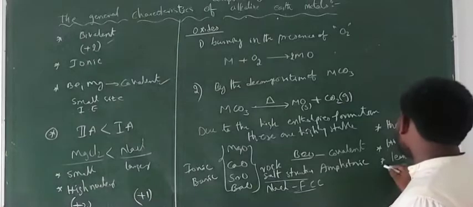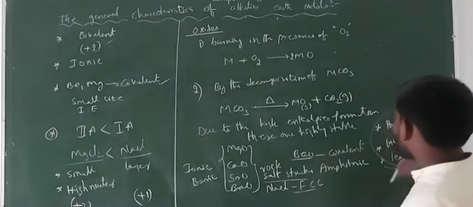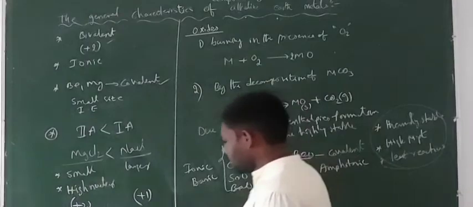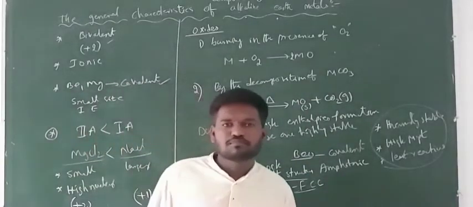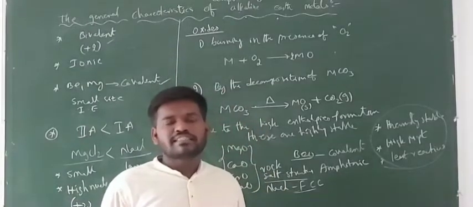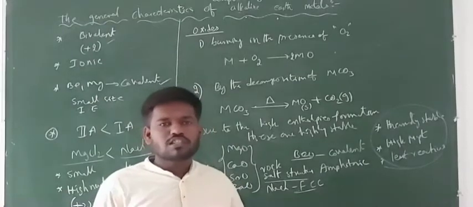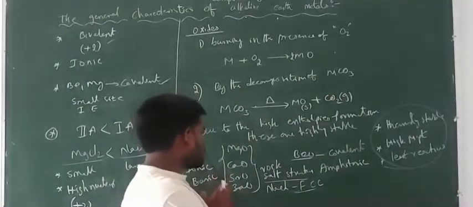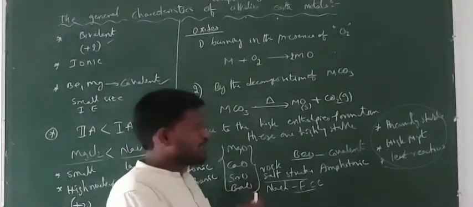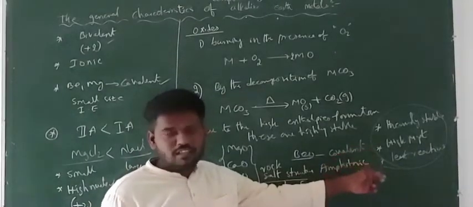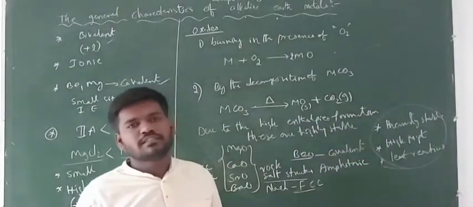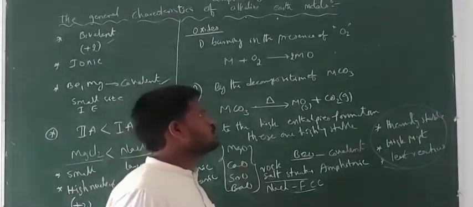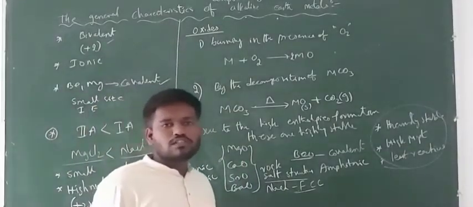Due to these properties, these oxides are used to make the walls of the furnace. A furnace is used in the extraction of metals to heat different types of ores. The walls of the furnace are made up of the oxides of the alkaline earth group elements because these are chemically inert, thermally stable, and have high melting points.